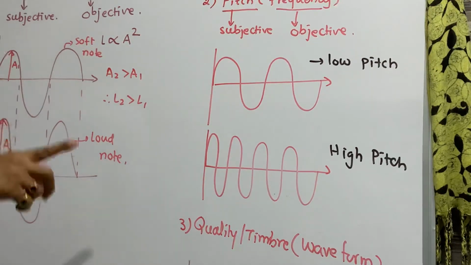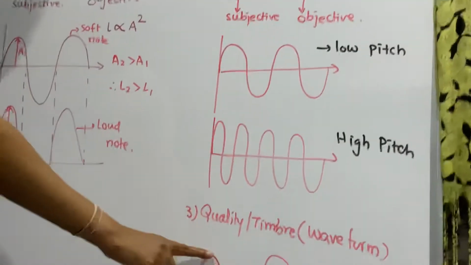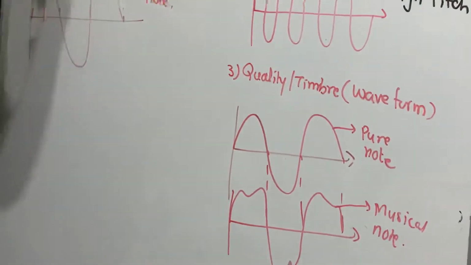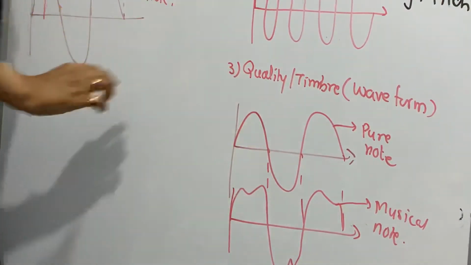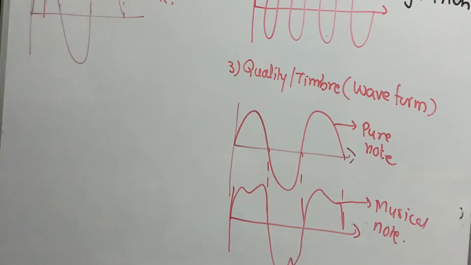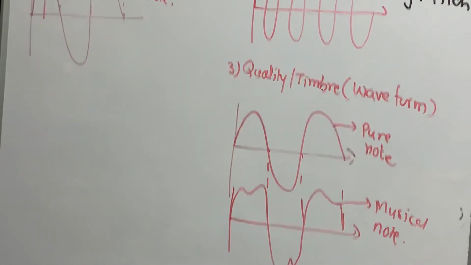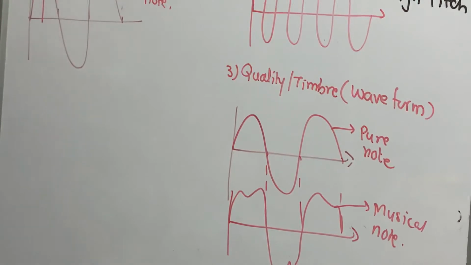Third part, quality. You have a musical instrument. The waveform will be this. Same amplitude, same pitch, but your waveform will be different. So two instruments will be different. Now how will you recognize that the quality is different? Suppose you have a guest in your home. You can't see them. They are in some different room. But by their voice quality, you can recognize that this is this person and this is that person.